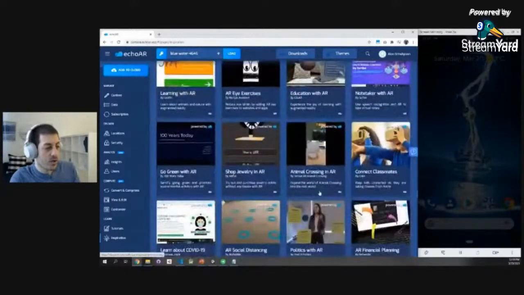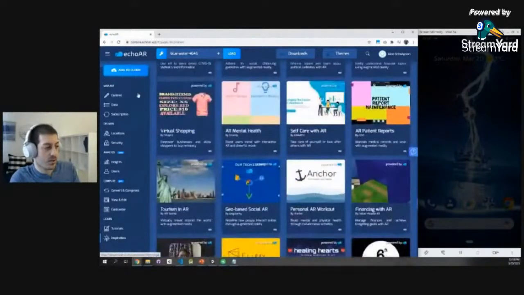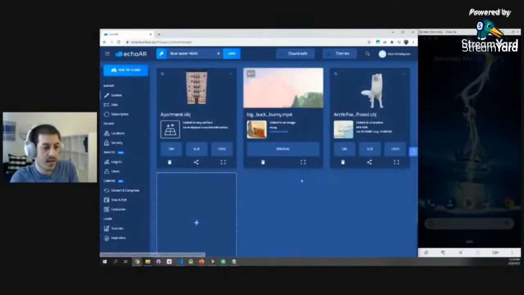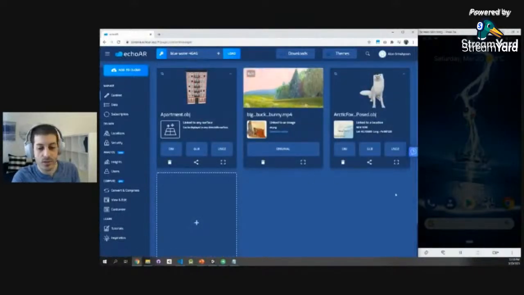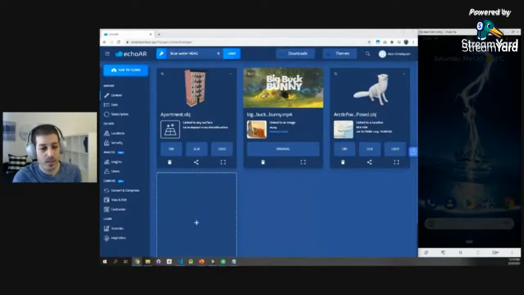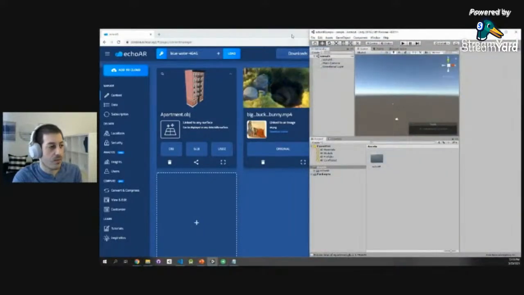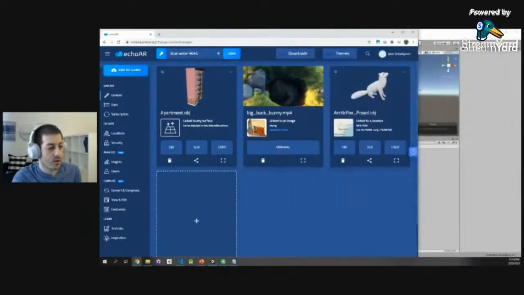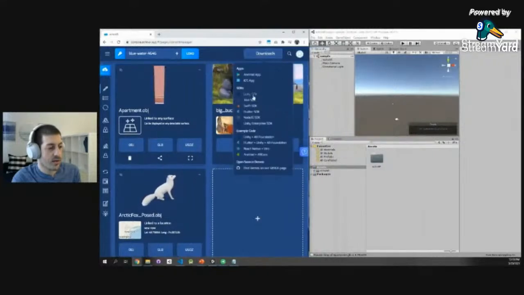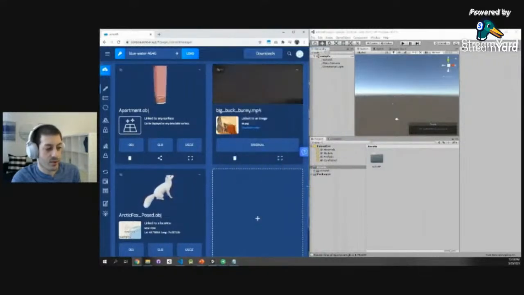Perfect. So we saw how you can build applications on mobile, on web, on Unity. Now let's dive into a coding exercise and show you how to build applications specifically with Unity, with the game engine. So you can download Unity. It's a free game engine. It's right here. Once you have Unity installed, all you have to do is download our SDK right here. So just download the Unity SDK and import that into your project.